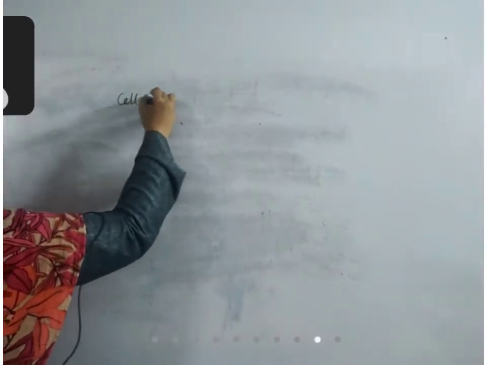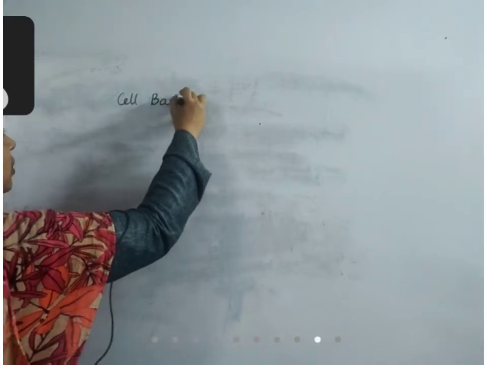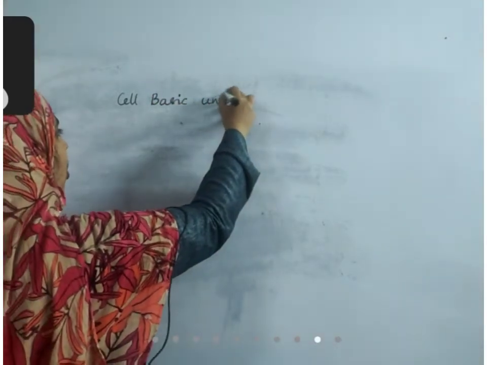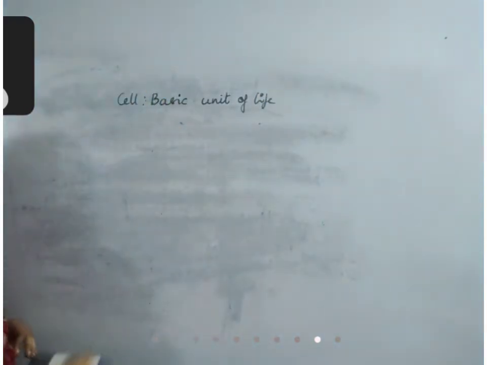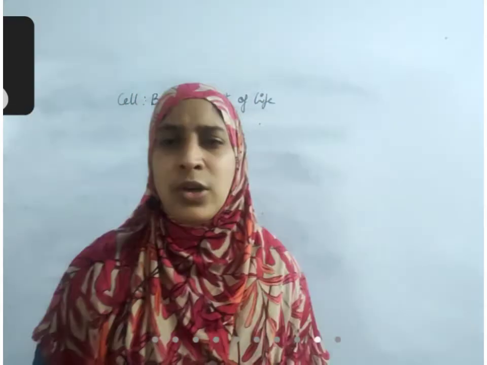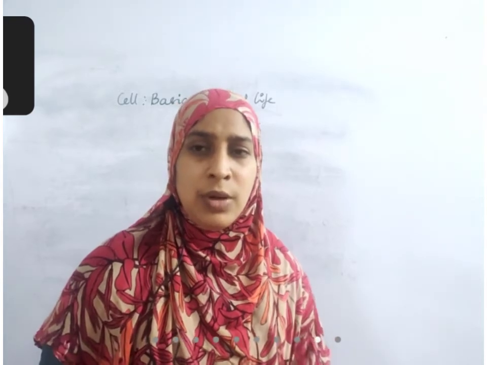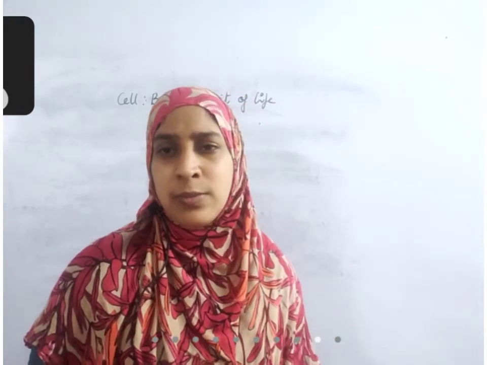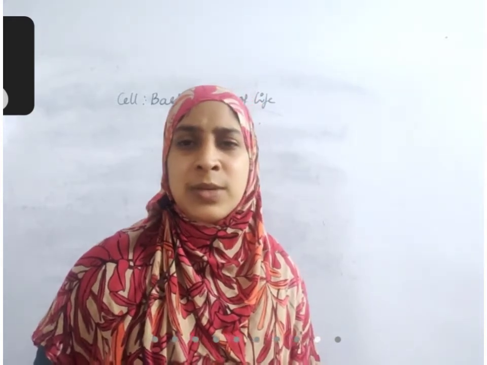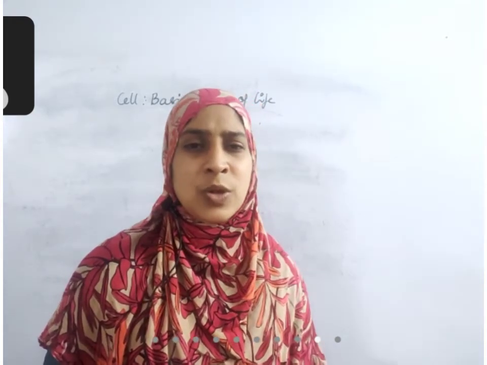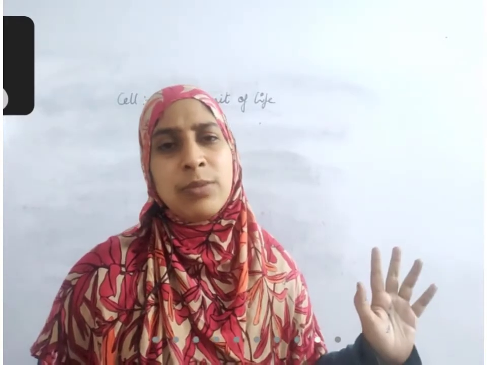Cell, basic unit of life. Okay? And like all non-living organisms, our body also is made up of atoms and molecules. Is it not? All the living organisms are made up of atoms and molecules only. Non-living organisms also, they are made up of atoms and molecules only.